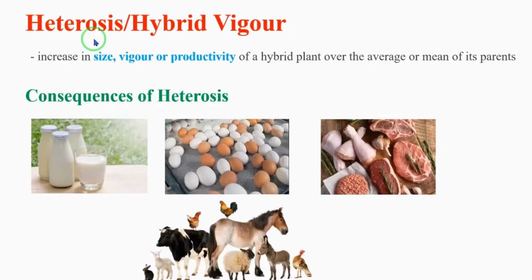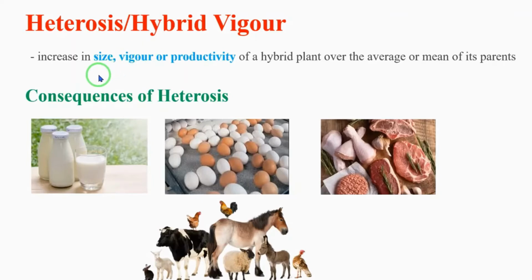The next one is heterosis or hybrid vigor. The superiority of the hybrid obtained by crossbreeding is called heterosis or hybrid vigor. So what is heterosis, or what is hybrid vigor? The superiority of the hybrid obtained by crossbreeding is called heterosis or hybrid vigor.